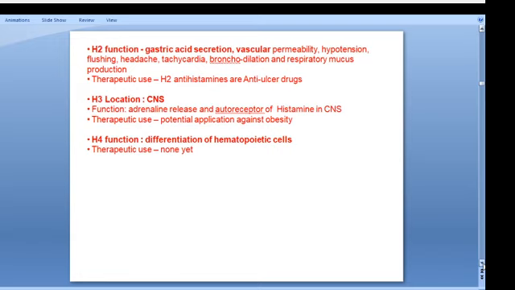Then we can see H3. Mainly it is a CNS drug target. Its function is neurotransmitter release and it is an autoreceptor of histamine in the CNS. The therapeutic use is a potential application against obesity. And H4 is mainly involved in differentiation of hematopoietic cells only, but so far there is no therapeutic use.